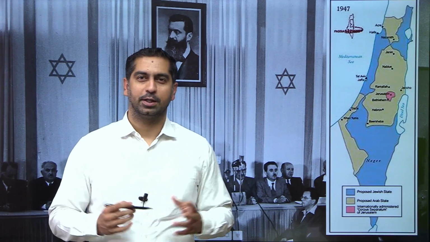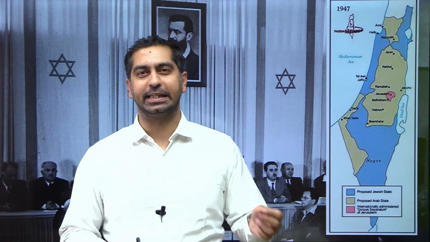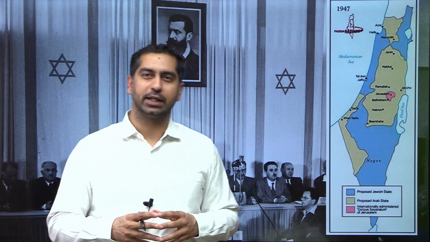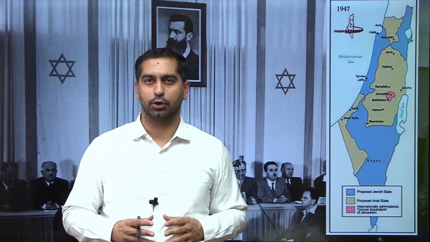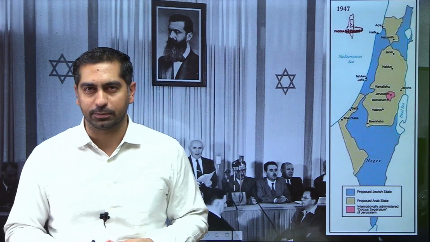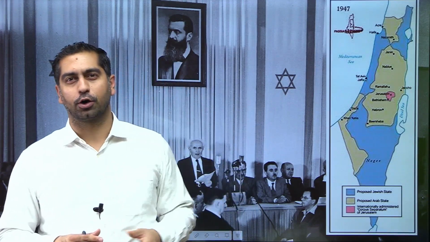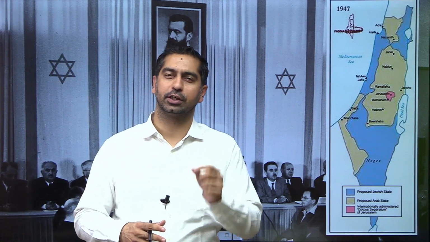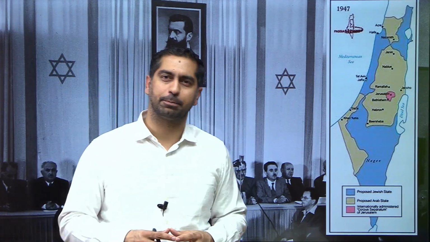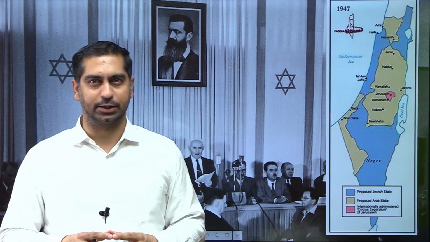Hello everyone. Today we are going to study the history of Israel from its formation in 1948 to the Oslo Accords in 1993. Now these two are very important dates in the history of the Arab-Israel conflict. 1948 we very well understand was the year when the State of Israel was formed. And 1993 was the year when the Oslo Accords were signed, and 1994 was the year when the Palestinians got self-rule to some degree with the establishment of the Palestinian Authority. But what happened between these years? That is what we are going to see in today's video.